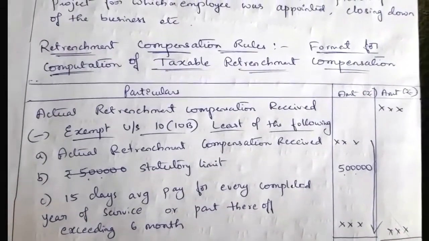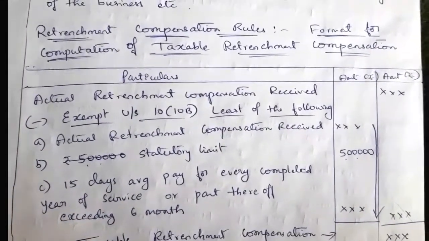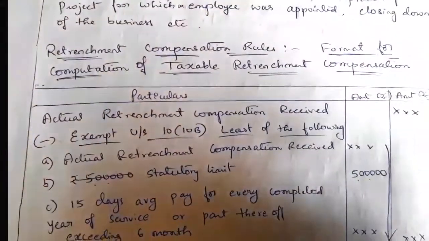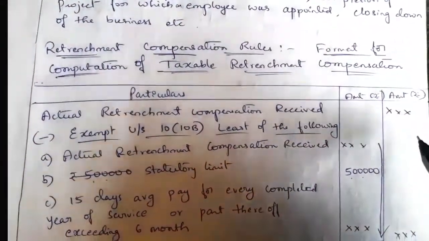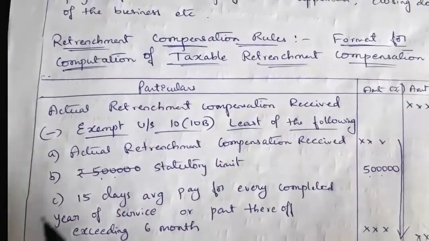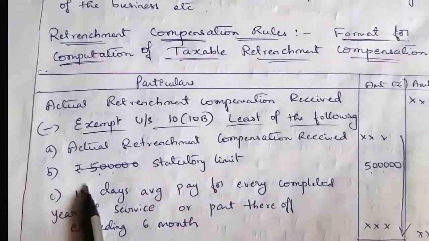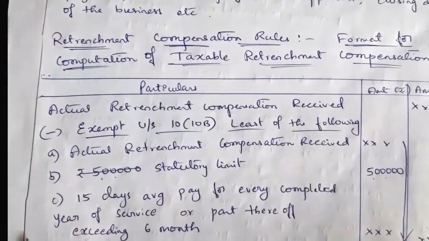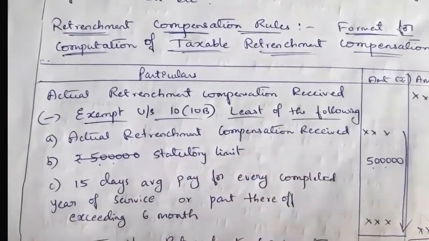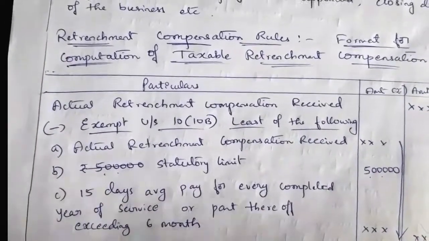See the format for computation of taxable retrenchment compensation. First we have to take the total amount of compensation received. The total amount of retrenchment compensation received is not fully taxable, as there are certain exemptions given under section 10(10B). Here there are three criteria. Among these three criteria, the least value will be exempt as per section 10(10B). Now we'll see them one by one.